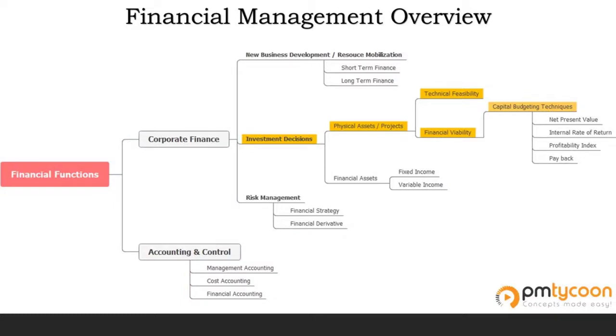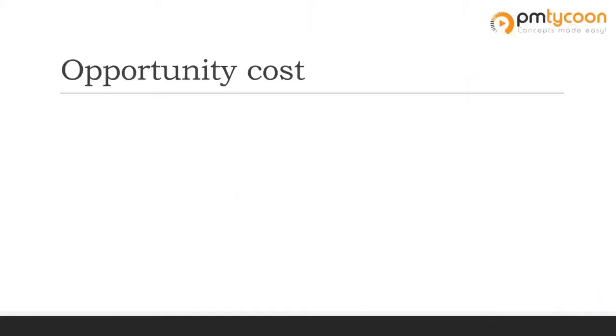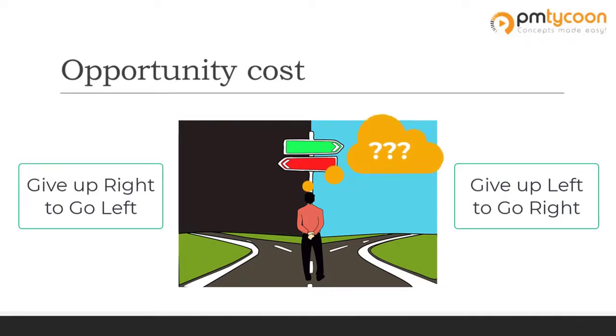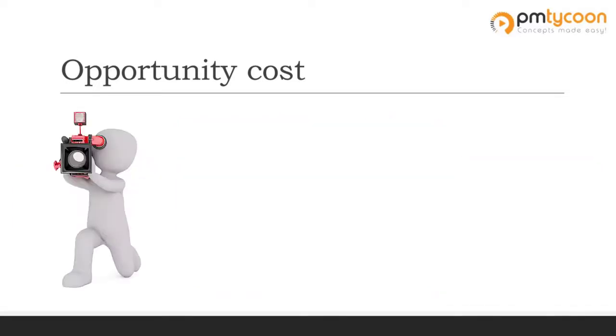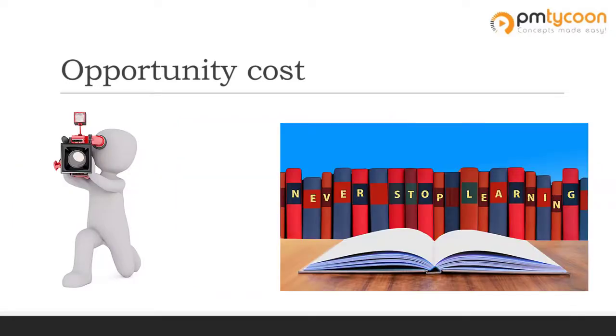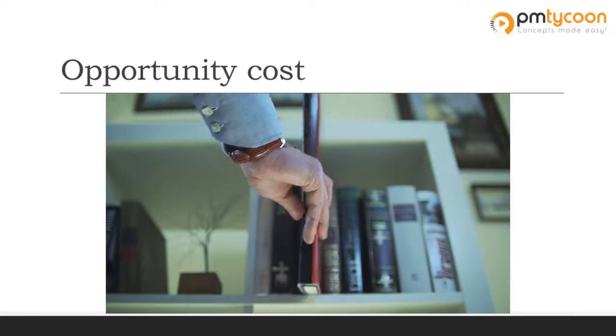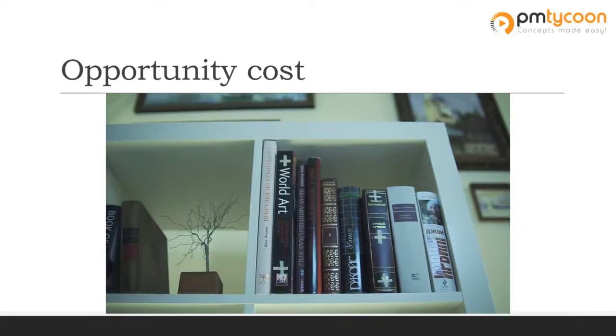Before we get started with capital budgeting techniques, there are a few concepts that you need to be aware of, and that really helps you grasp this subject with a lot of ease. There is a term called opportunity cost. Opportunity cost is something that you give up in order to get something else. For example, if I'm not making this video, then I would probably be spending this time reading a book or something else. And the opportunity cost for me of making this video is the time lost reading that book or doing something else.